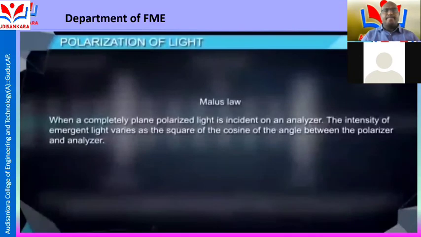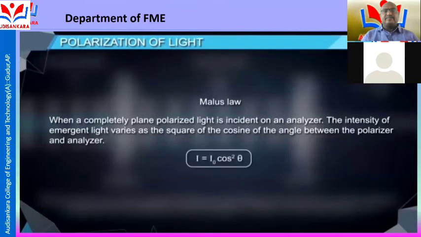Now, Malus law states that when completely plane polarized light is incident on an analyzer, the intensity of emergent light varies as the square of the cosine of the angle between the polarizer and analyzer, that is I is equal to I naught cos square theta.